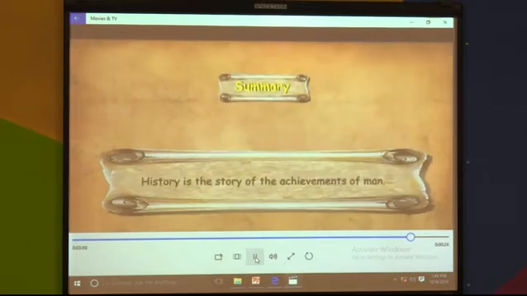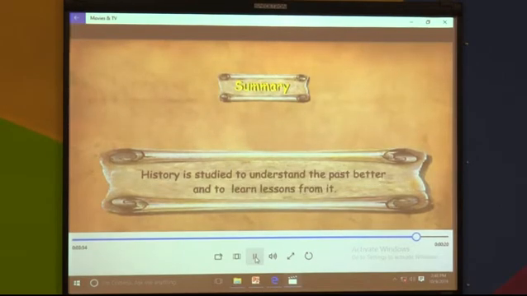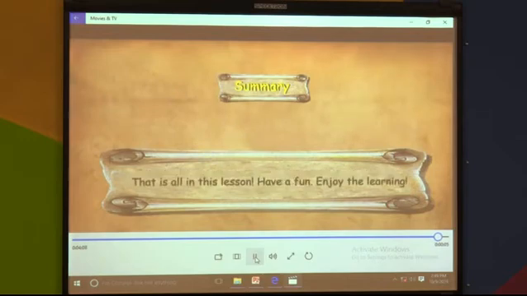Summary. History is the story of the achievements of men. History is studied to understand the past better and to learn lessons from it. Archaeological source materials are inscriptions, coins, monuments, etc. That's all in this lesson. Have fun and enjoy learning.